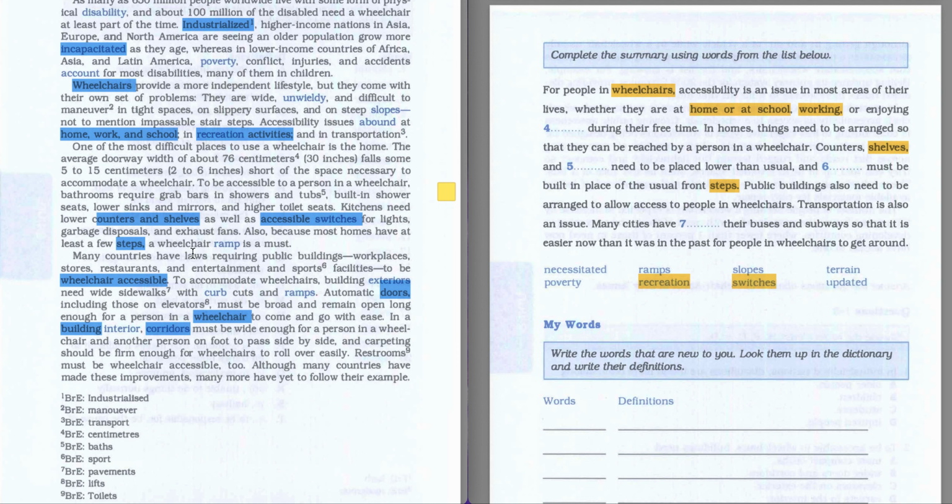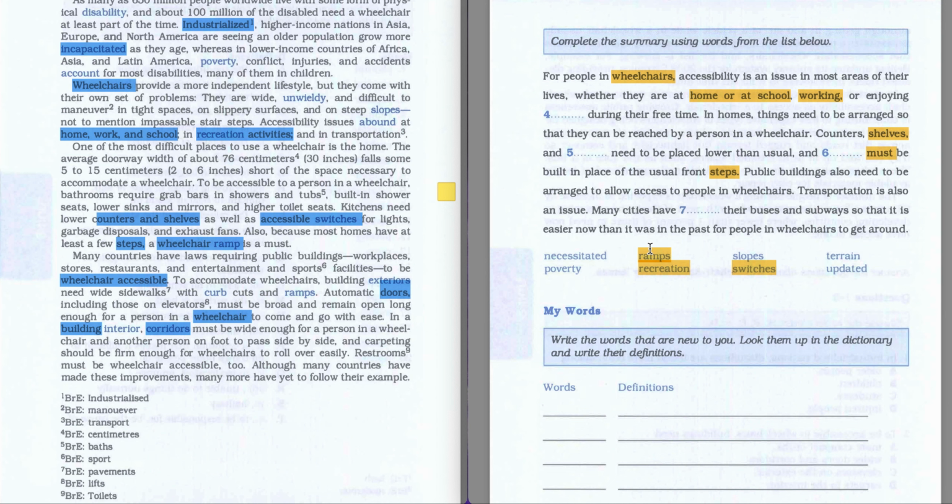Also, because most homes have at least a few steps, a wheelchair ramp is a must. So they were saying that wheelchair ramps are a must. So here, as you can see, there is also this a must. So ramps are gonna be our answer, because they say that wheelchair ramps must be built in place.